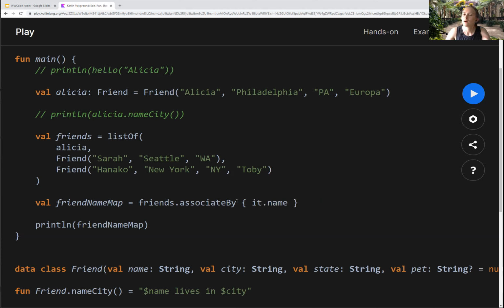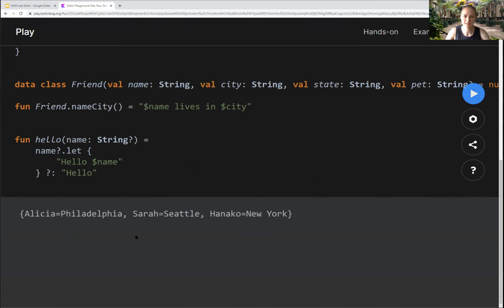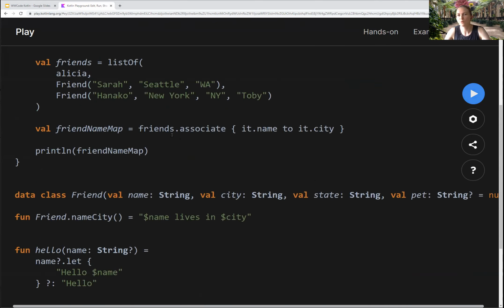All right. However, you have a whole collection of associate. So you have associate by itself, and you can do it.name to it.city. And you can run this, and you just get name to city. It's so much easier to turn lists into maps, and this is something that greatly improves my quality of life. There's associate to, associate with, associate by, and then just associate. And you can also associate it with things that aren't in the list. This particular block doesn't have to be one line. You can have more stuff in there. So I'll show a small example of that in a sec. All right, so I've got my map.